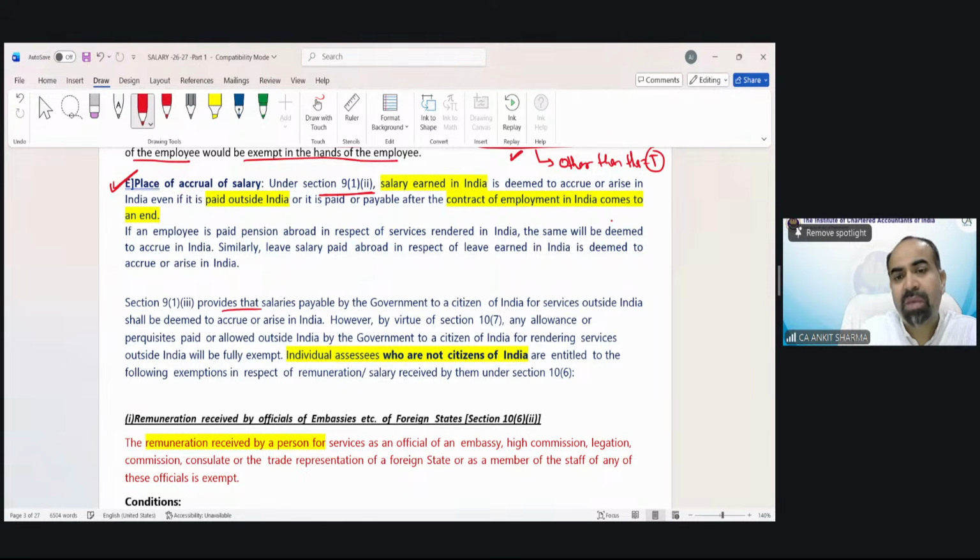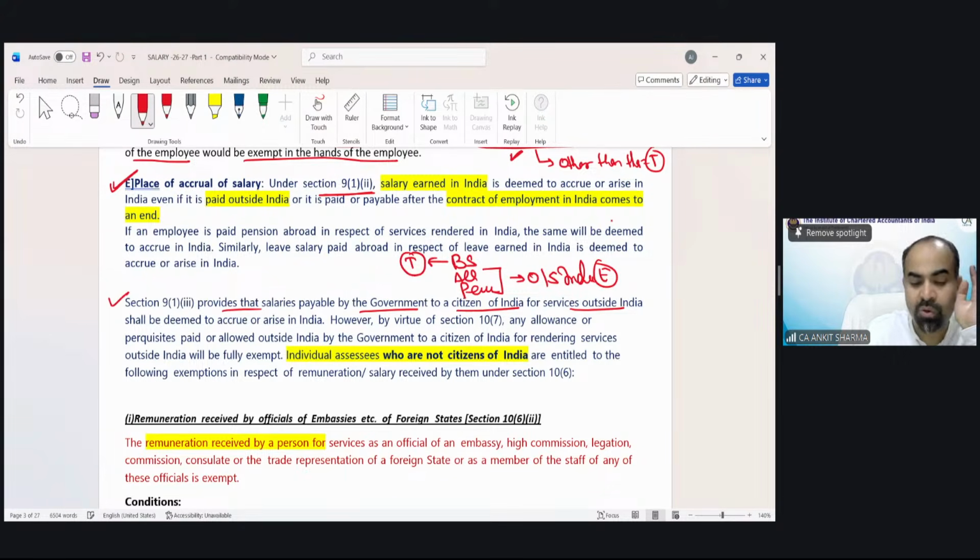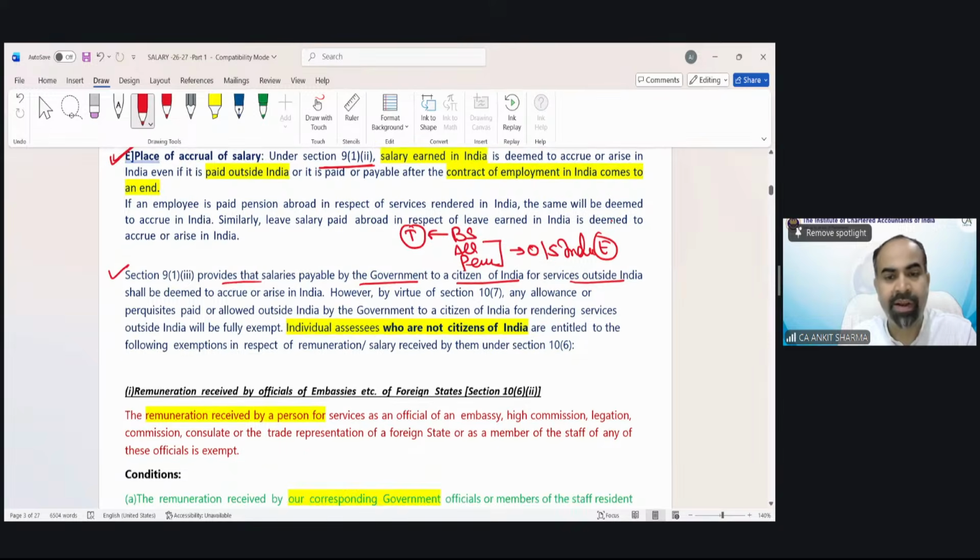Again, there was a benefit: if you are a government employee, a citizen of India, working outside India, then you will receive the basic salary, allowances, and perquisites. All these allowances and perquisites you receive outside India are exempt. So in that case, only basic salary is taxable. We have discussed this point earlier also, so you can read it.